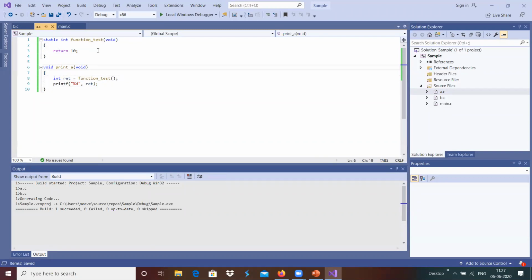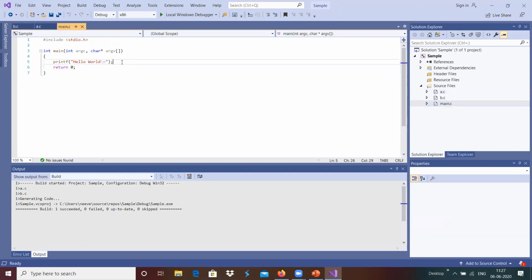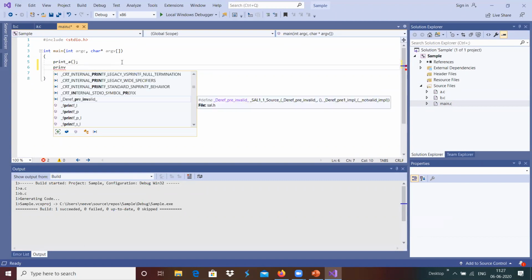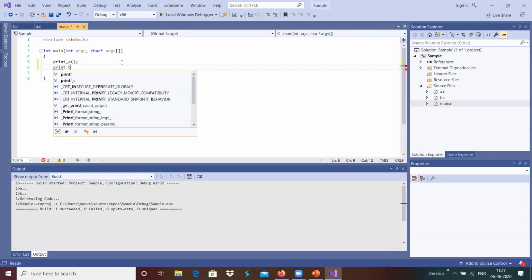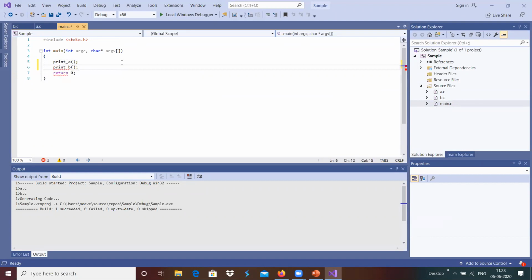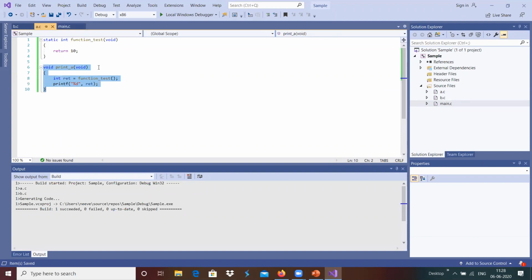In b.c, I'm going to use the same function in print_b and return. In main.c, we can call print_a and print_b, and add the prototypes in main.c.